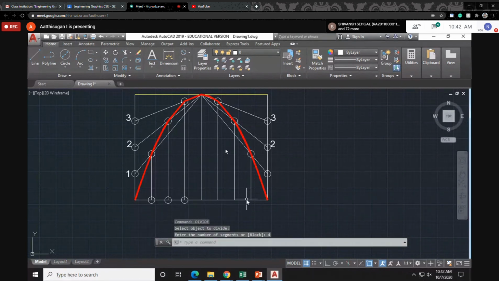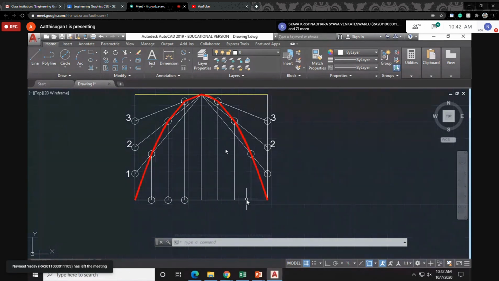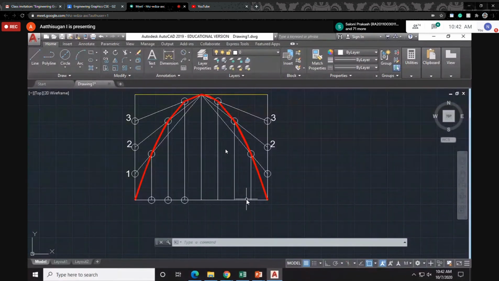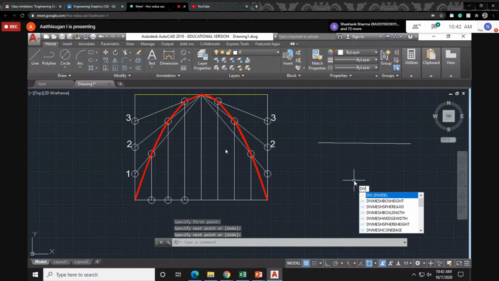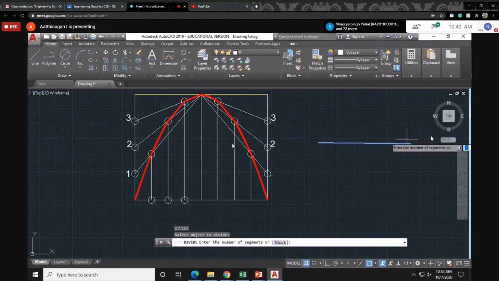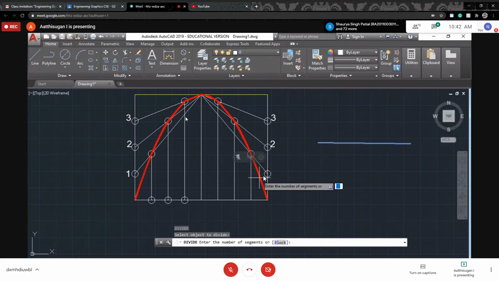But if we draw the whole line and then want to divide only that particular segment, we can't do that. That is not possible. The divide option will only work on full lines, not half. If you want only half, you can draw two times, half and half. If we use divide, the full segment will get divided. Divide means you cannot do anything else, only the full line gets divided. Otherwise, draw only half lines, then divide like this.